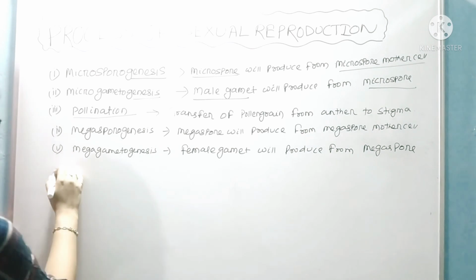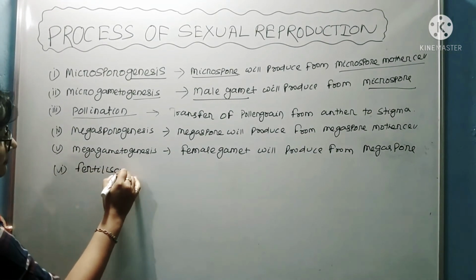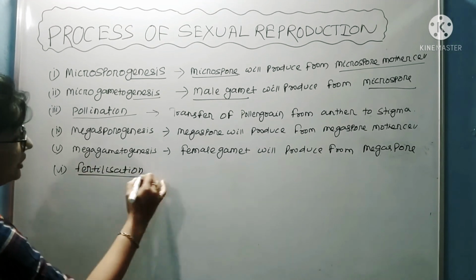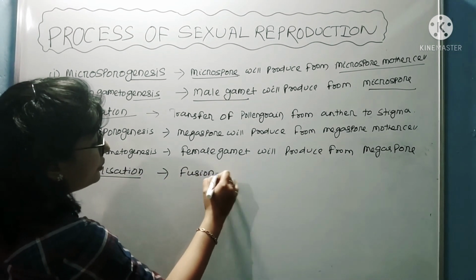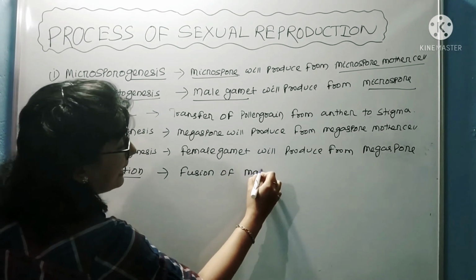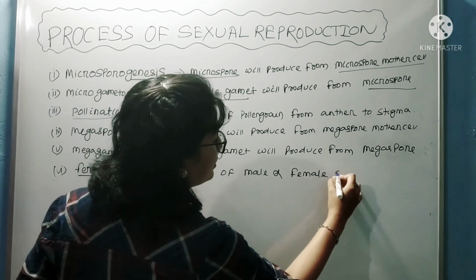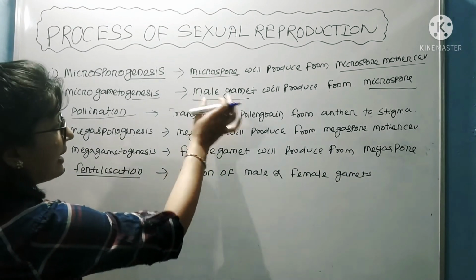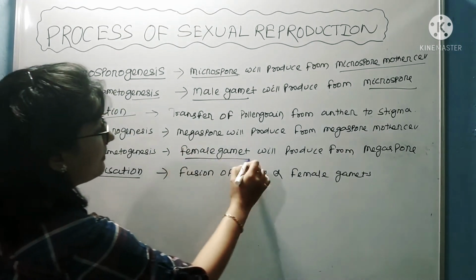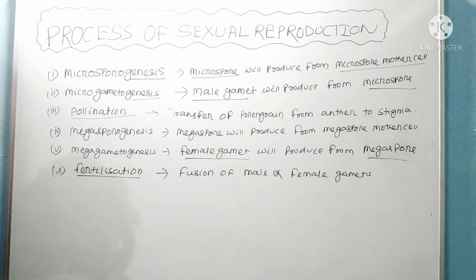So the next point is fertilization. Fertilization is simply the fusion of male and female gamete. Here is the male gamete and here the female gamete. They will get fused, and that process is known as fertilization.